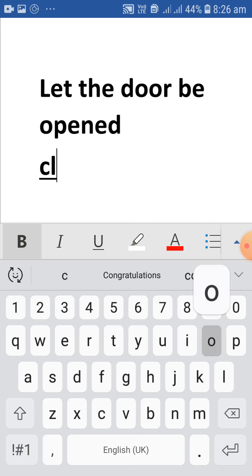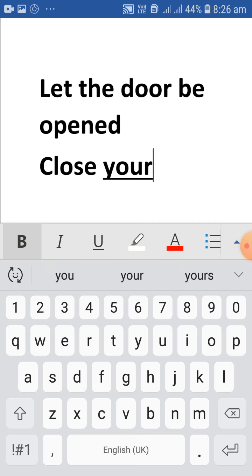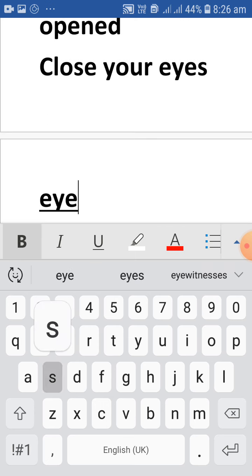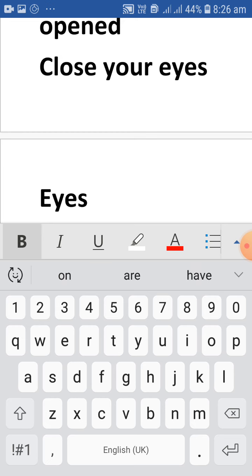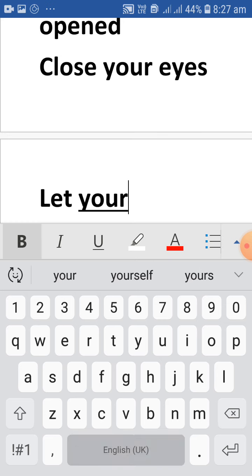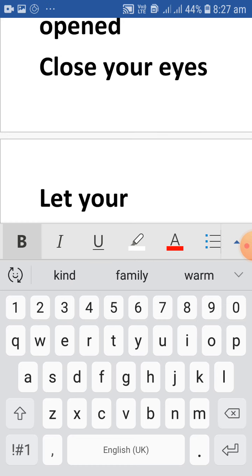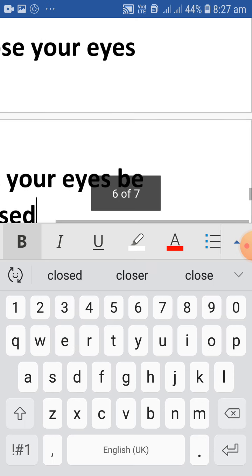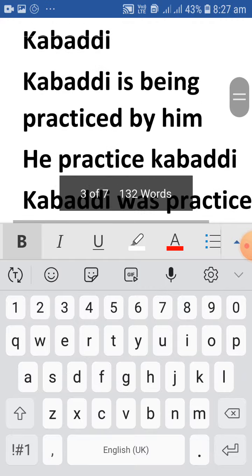Close your eyes: let your eyes be closed. Open your eyes: let your eyes be open. So like this we have to concentrate on active voice and passive voice.